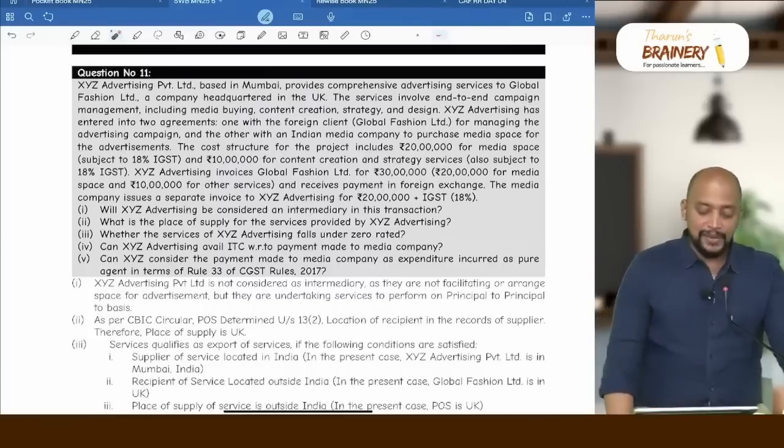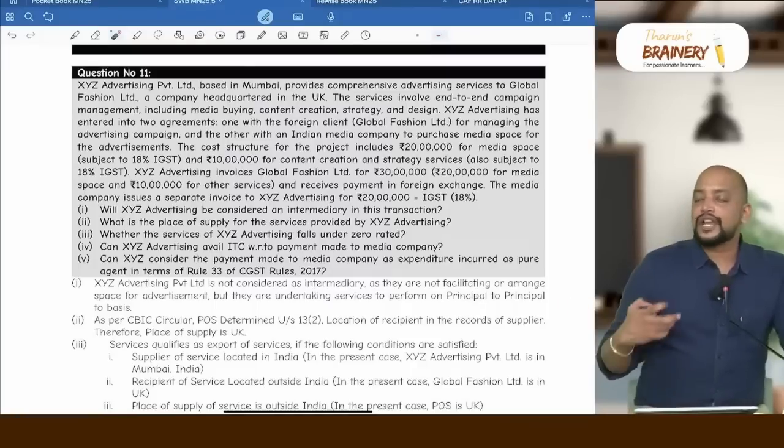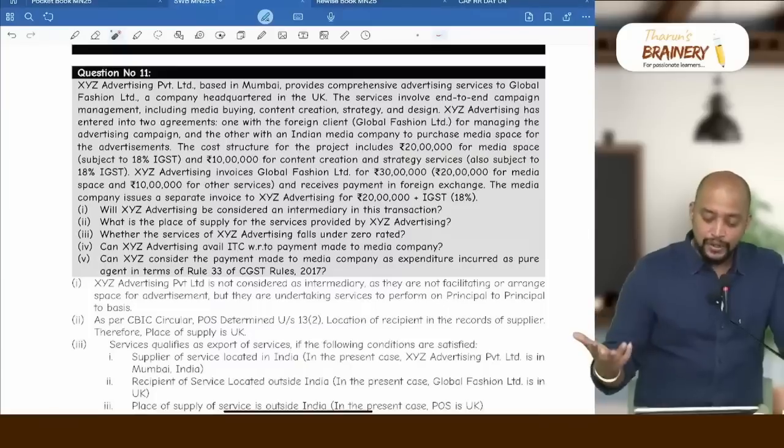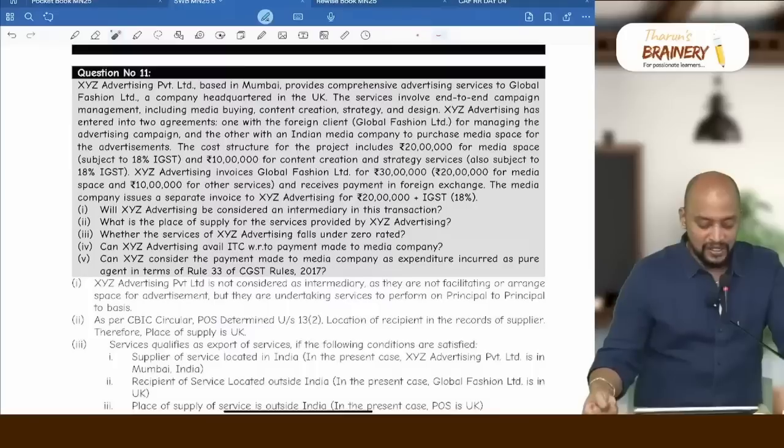Number 2, what is the place of supply for the service provided by XYZ Advertising? General provisions. Location of recipient should be taken. What is the location of recipient? That Global Fashion is in UK, that will be taken as place of supply.